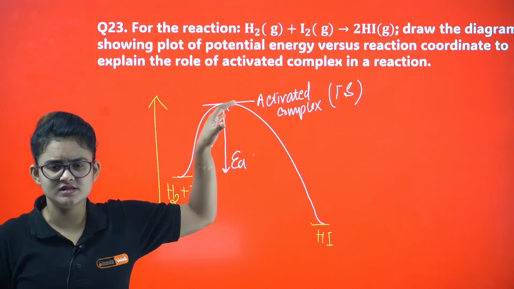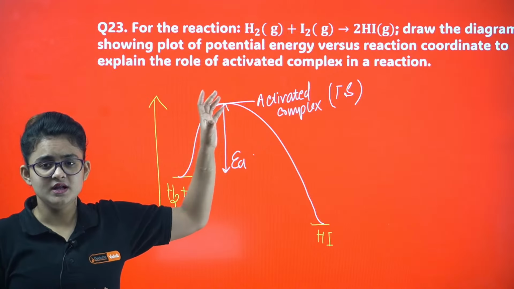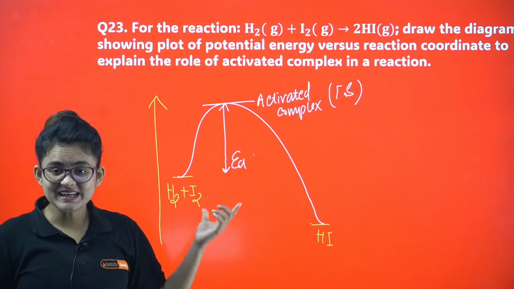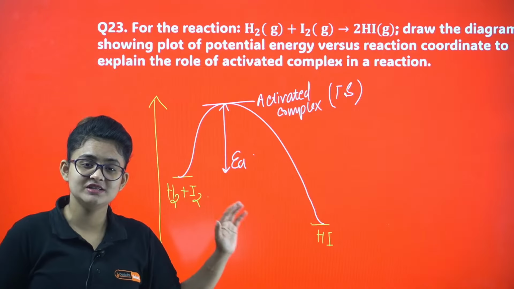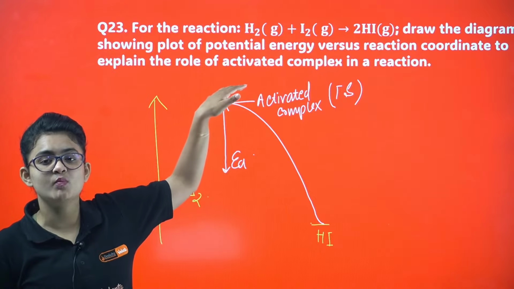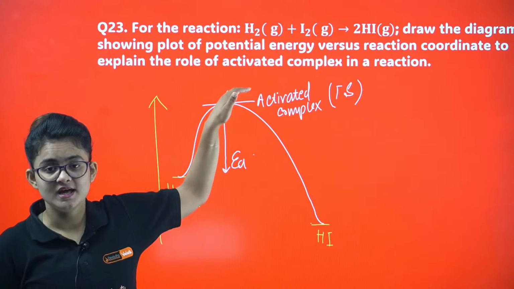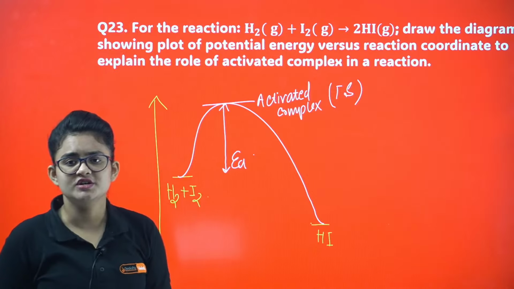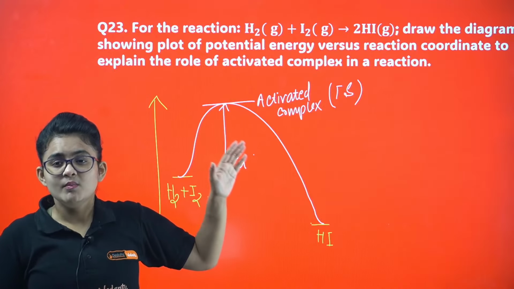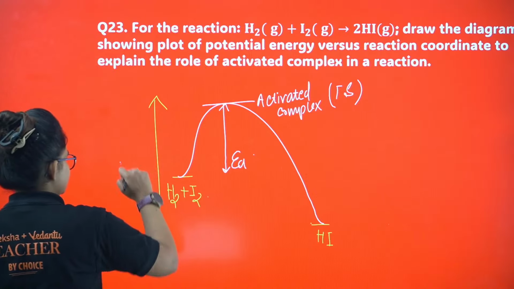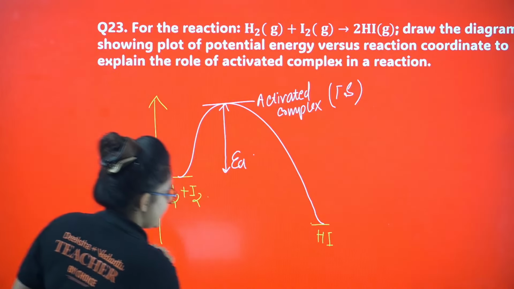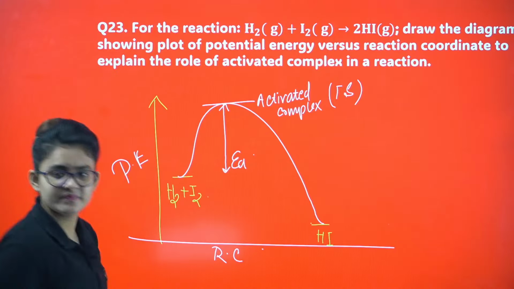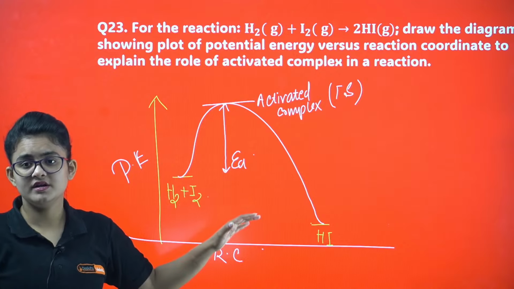The valency is not the same. Once you give the energy and they attain this amount of activation energy, they will reach the activated complex form in its transition state, then simply come down to the product formation. This is the potential energy, and this is RC, the reaction coordinate. Okay, potential energy versus reaction coordinate diagram.